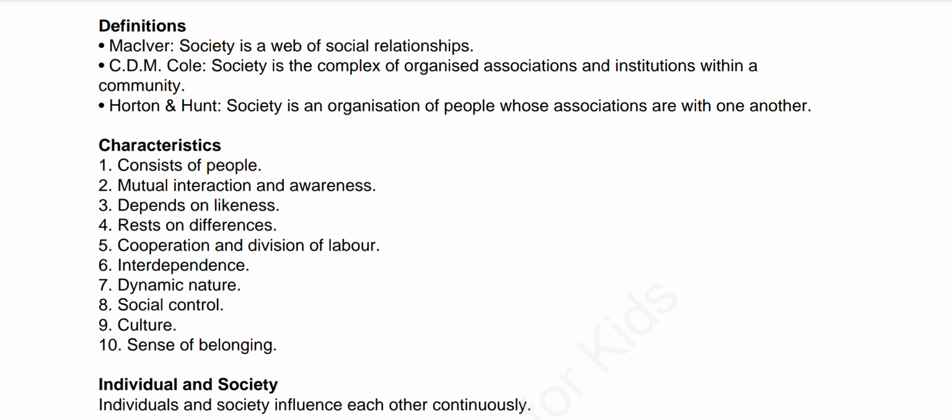If men were exactly alike, their social relationships would be very limited. Life becomes boring, monotonous, and uninteresting if differences are not there. Hence we find differences in society. Families, for example, rest on the biological differences between the sexes.